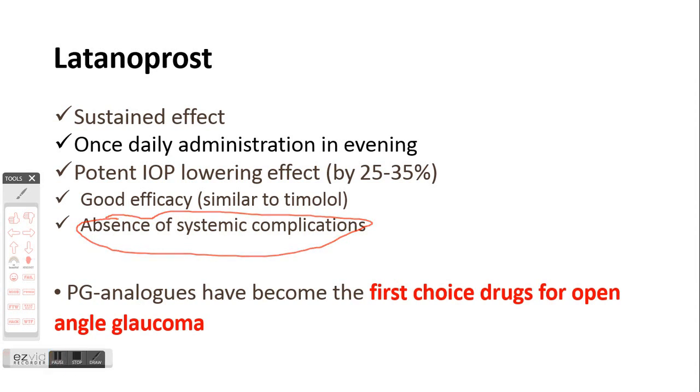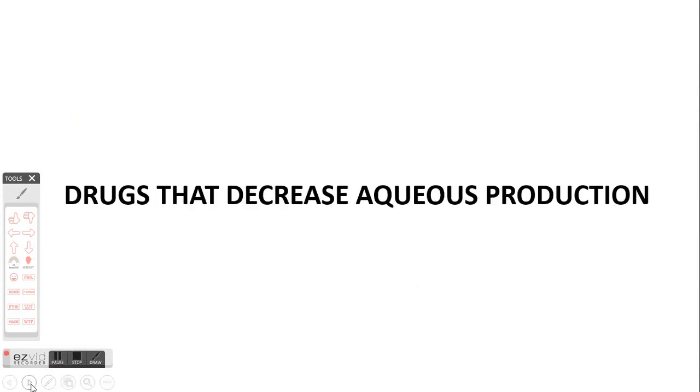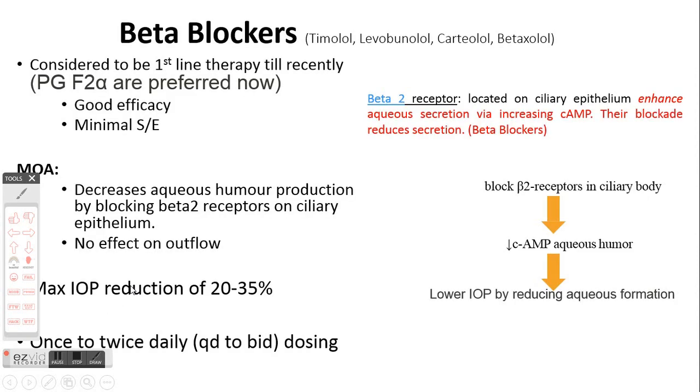As I was telling you, the adverse effects are mostly local, and because its efficacy is similar to timolol, it can lower intraocular pressure in the range of 25 to 35%, and it has a sustained effect, so a once daily dose is sufficient. Because of all these reasons, they are the preferred therapeutic option in cases of primary open angle glaucoma nowadays.